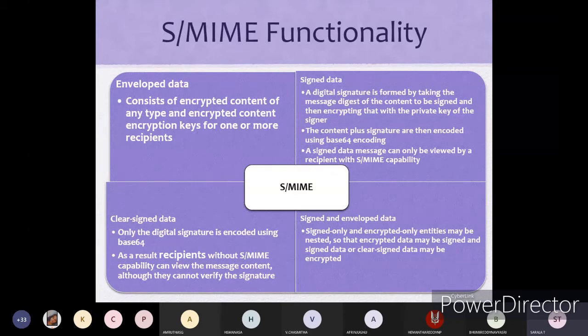Whenever we go for signed and enveloped data, enveloped data also has to be included. Here we have seen only encoding of the signed data. If you go for signed and enveloped data, you are going to encrypt the signed data also and your enveloped data also, and then you are going to transmit it.